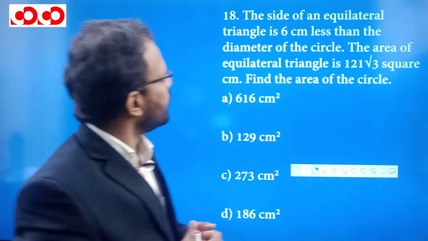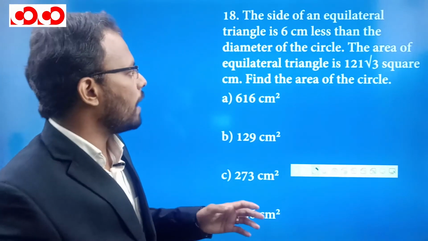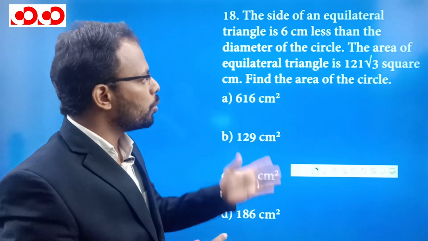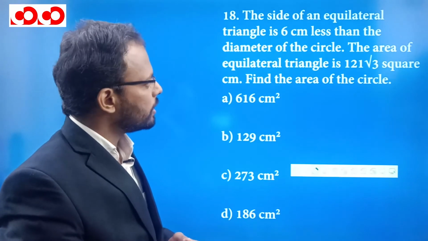Here is the next question. The side of an equilateral triangle is 6 centimeters less than the diameter of a circle. The area of the equilateral triangle is 121 root 3 square centimeters. Then what is the area of the circle?